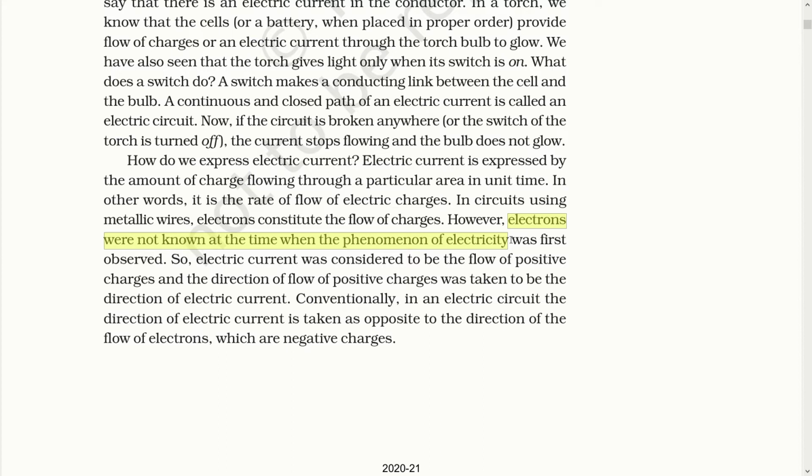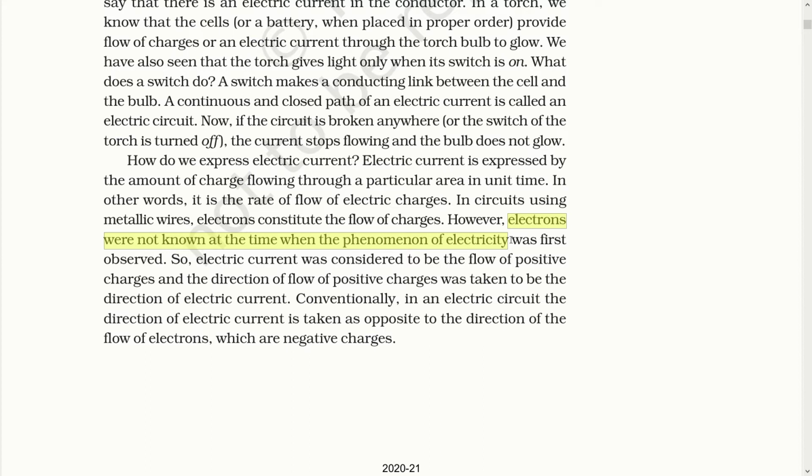As you all know, an atom consists of three subatomic particles: proton, neutron and electron. Proton and neutron constitute the nucleus, while electrons revolve around the nucleus. These electrons are free in nature in metallic materials, and these free electrons tend to move from one point to another point, carrying some charge with them. That is what we call electric current.